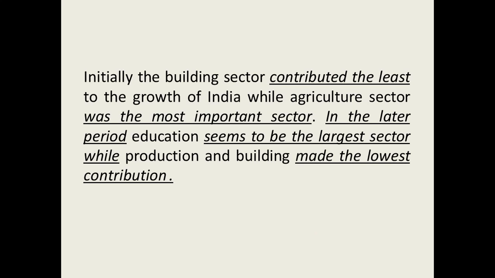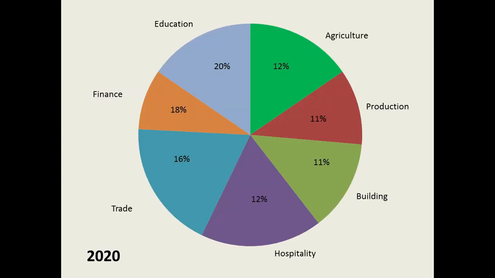See, we used different words. Initially the building sector contributed the least. This is what we wrote, to the growth of India, while agriculture sector was the most important sector. Alright. Then we go back to the second pie chart of 2020 and we check which are the sectors that performed well. We go back to the pie chart and study it.